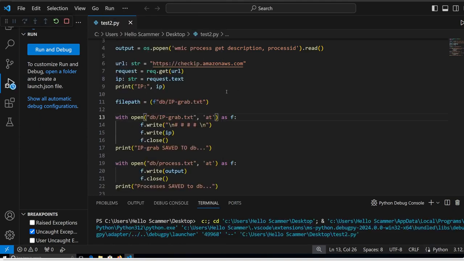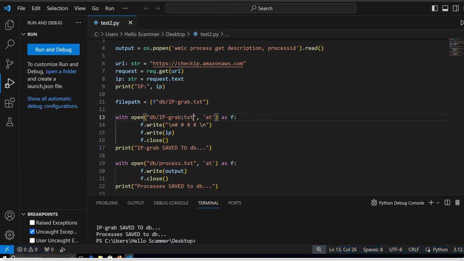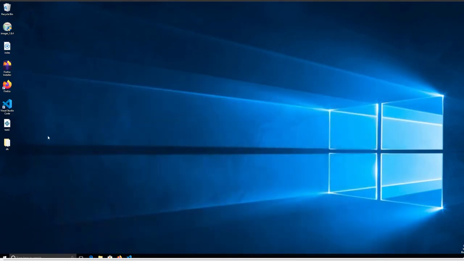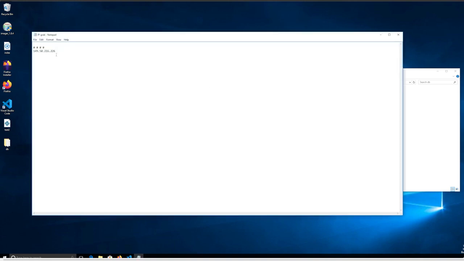Right, so what we're gonna do now is run this. Start debugging. And what it should do is save our IP address. As you can see, we got no error, which is usually a good sign, 99% of the time. And as you can see, we have two text files. So we have one, which is IP grab, which displays our IP address.